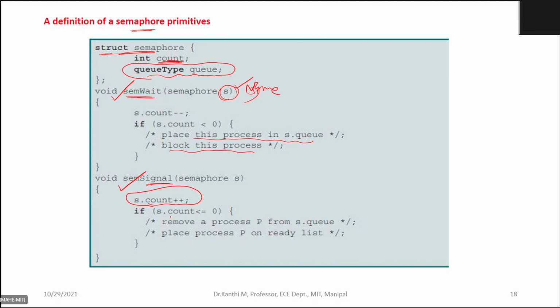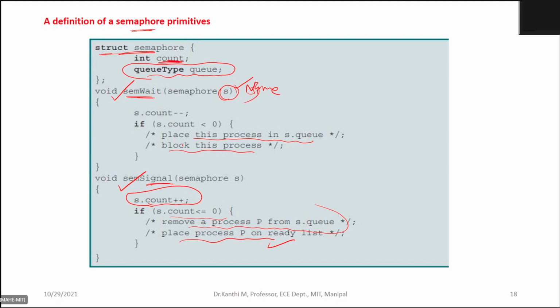Then if this count is less than or equal to 0, you remove this process from the queue and place it in the ready list, because the process which was in the blocked queue is taken out and put in the ready list so that it is ready for execution.